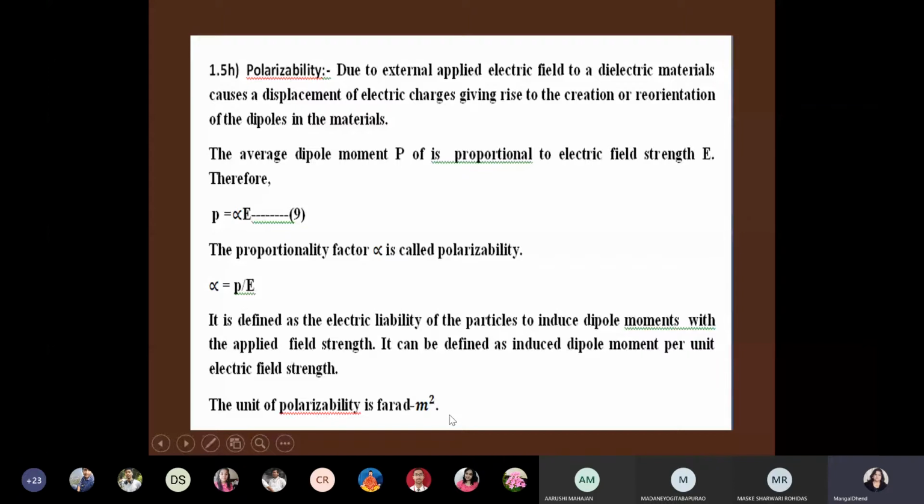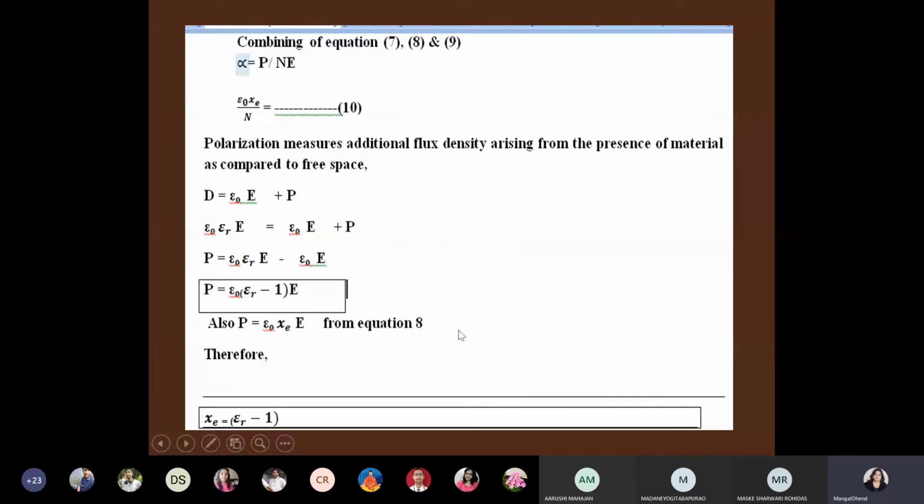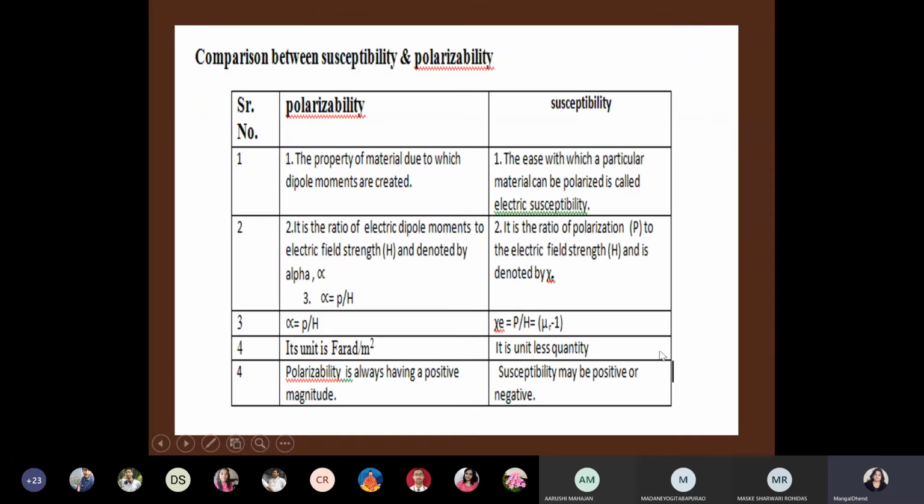So you have just gone through the question in the quiz. Okay. Now combining equations 7, 8, 9, polarizability will be equal to polarization divided by N. How it will happen? Just you can see.